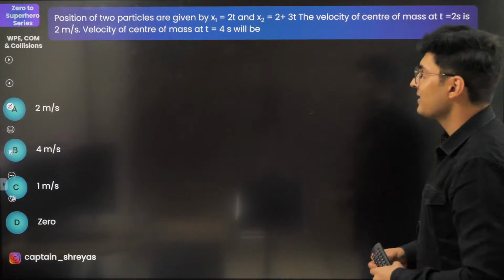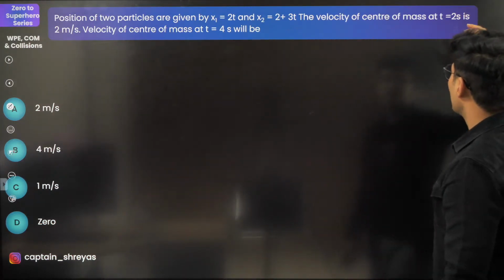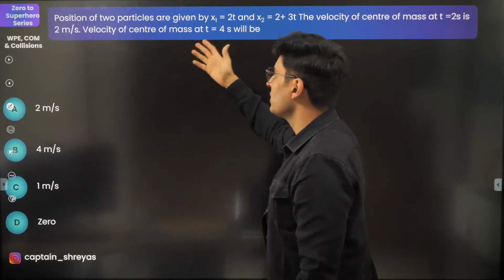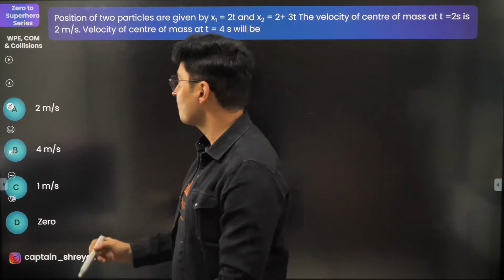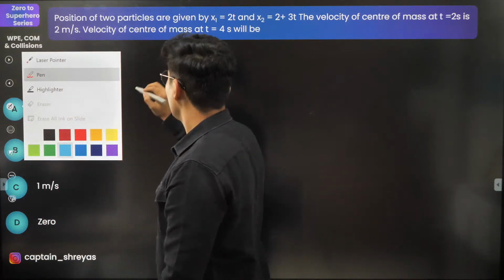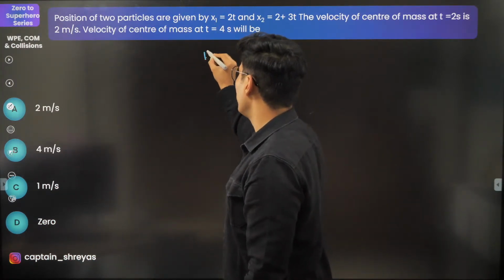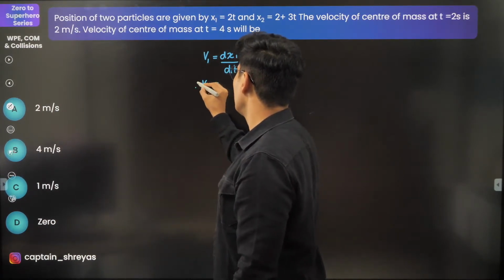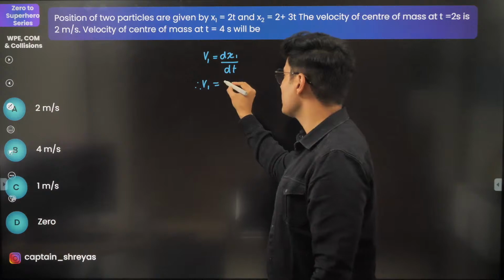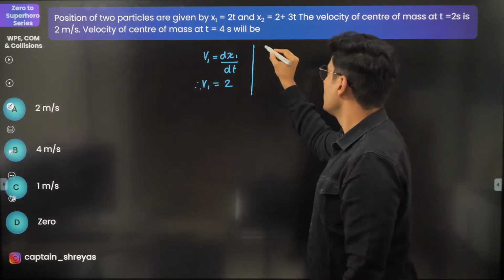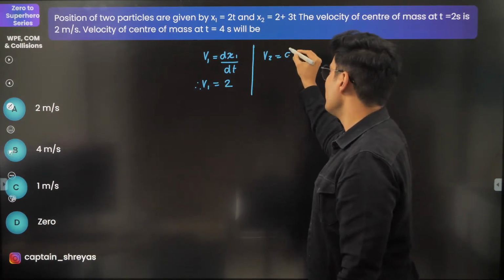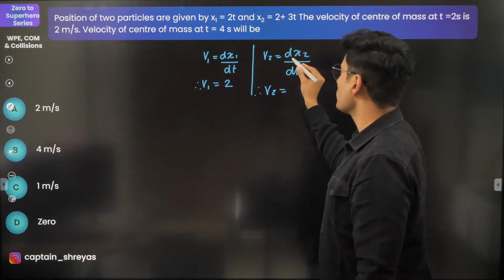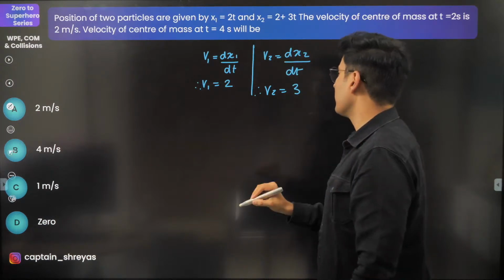The positions of two particles are given by this and this. The velocity of the center of mass at 2 seconds is 2 meters per second. What do you think is the velocity of the center of mass at 4 seconds? Interesting. So first, my aim will be to figure out the velocity of 1. Velocity of 1 will be dx1 by dt. So if you take the derivative of this, derivative of 2t is just 2. Similarly, x2 is given. So velocity 2 will be dx2 by dt. The derivative of 2 is 0, and 3t's derivative will be 3.